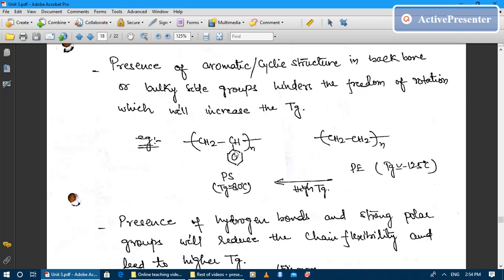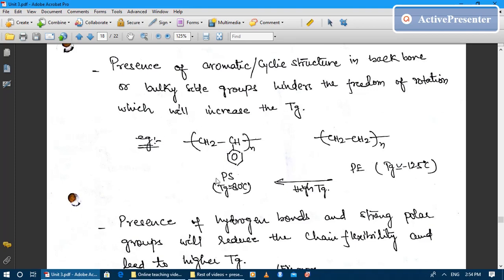So if the aromatic structure, just like a benzene ring, is present in the backbone chain, as in case of polycarbonate or some other polymer, or if the benzene ring or aromatic structure is present in the side chain, just like in case of polystyrene, the presence of bulky aromatic group is going to increase the glass transition temperature.